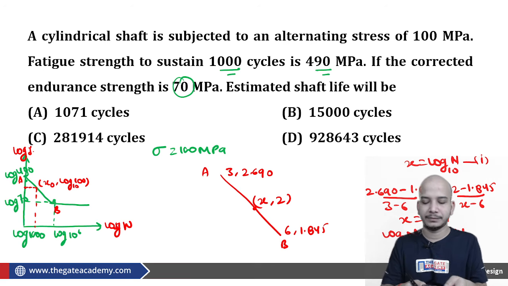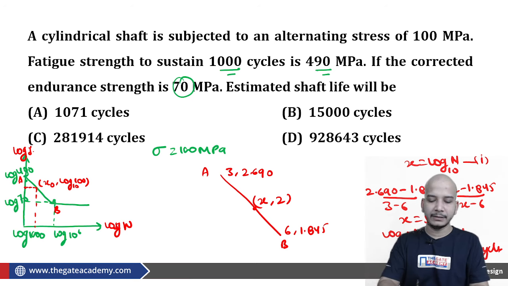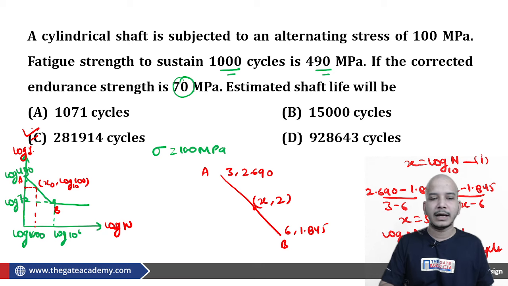From here you can solve it taking the anti-log, and n will come out to be 281,914 cycles. Fine. Okay, so this will be your answer number C.